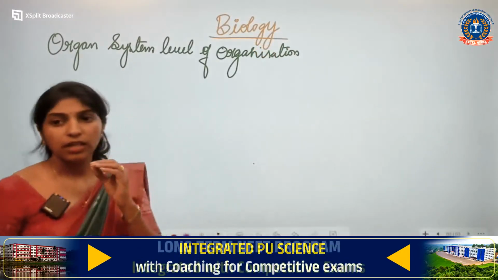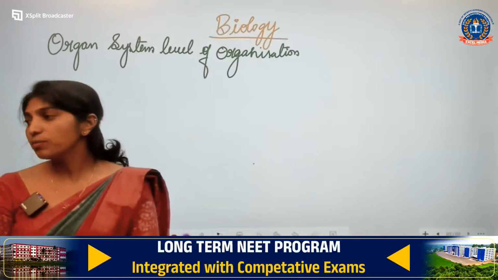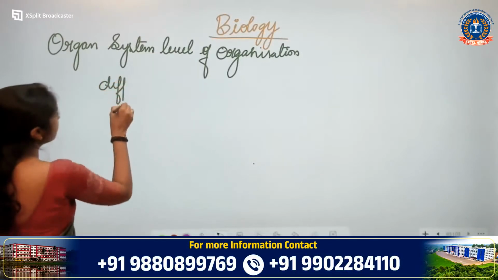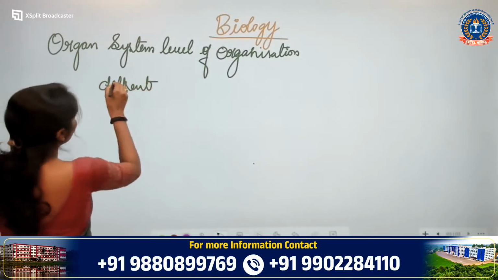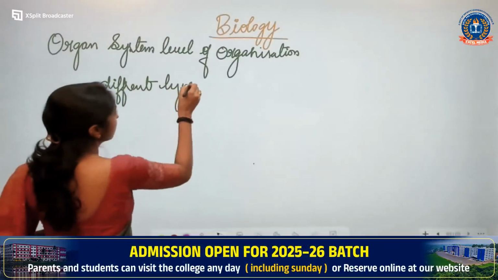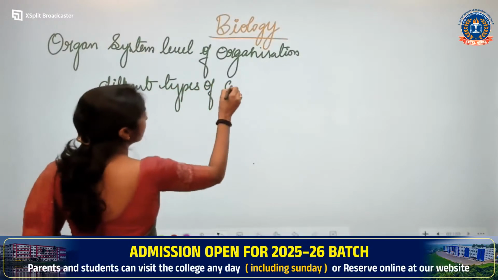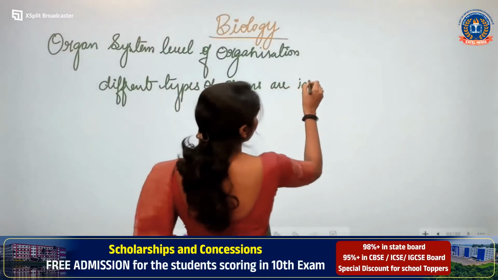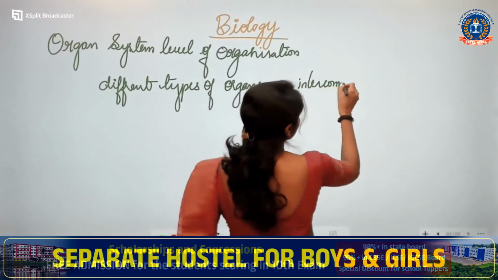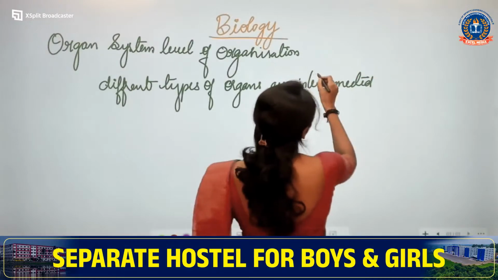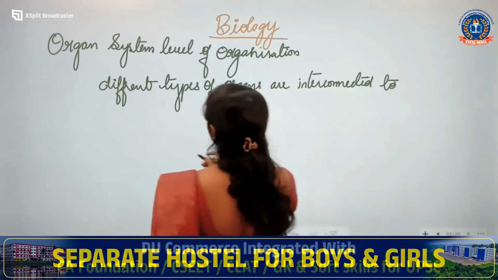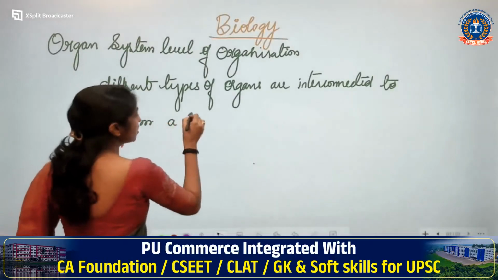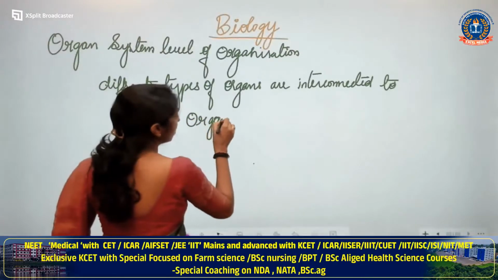Now, in case of organ system level of organization, different types of organs are interconnected to each other to form a organ system.